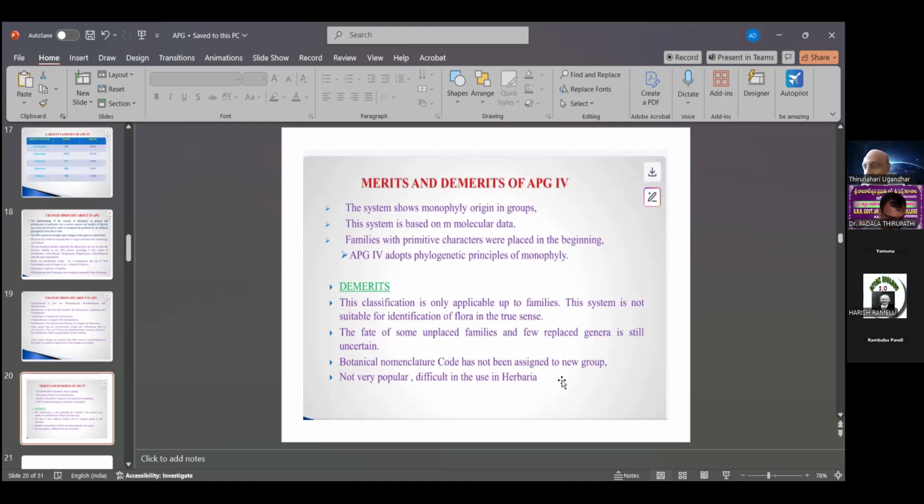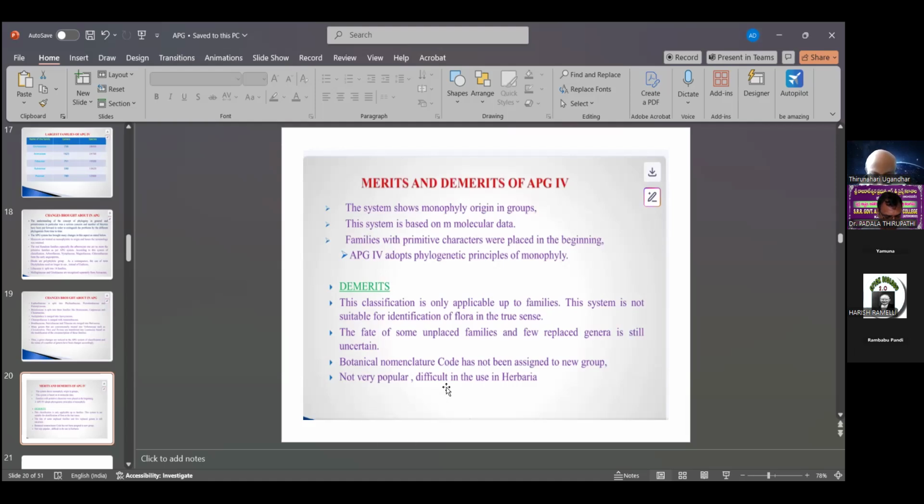The botanical code means ICBN, which is based on Carolus Linnaeus's binomial nomenclature. Any plant must be denoted by a generic name and a species name, two names, which is binomial nomenclature.